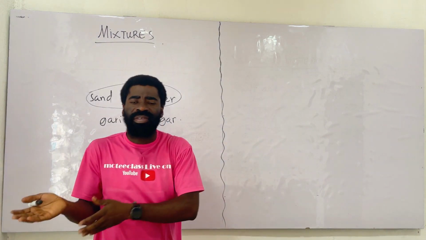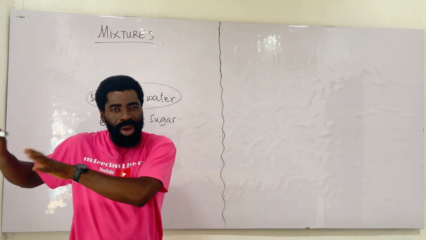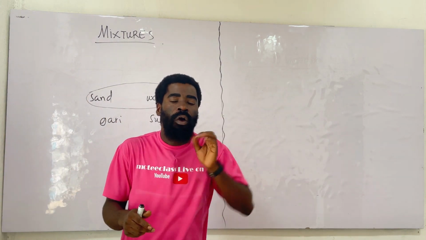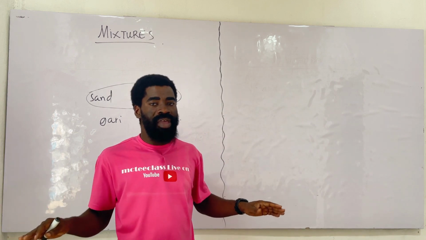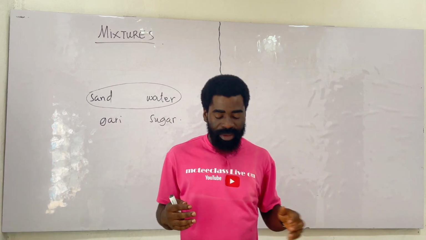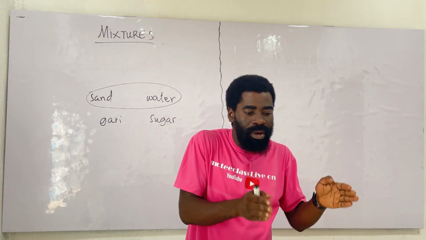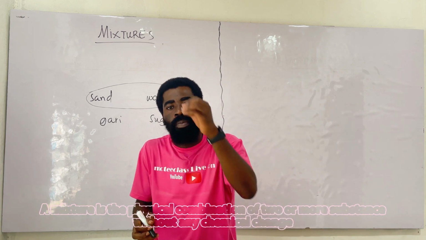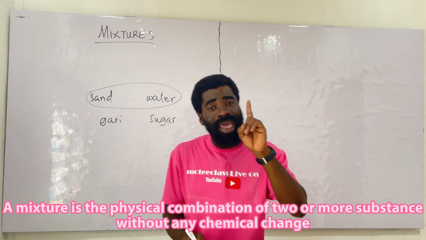When we look at compounds, compounds are chemical combination of elements. Mixtures are physical combination. So we've all, in our lifetime, prepared mixtures. So don't think much about what mixtures are. Understand this, that a mixture is the term for physical combination of two or more substances without any chemical change.